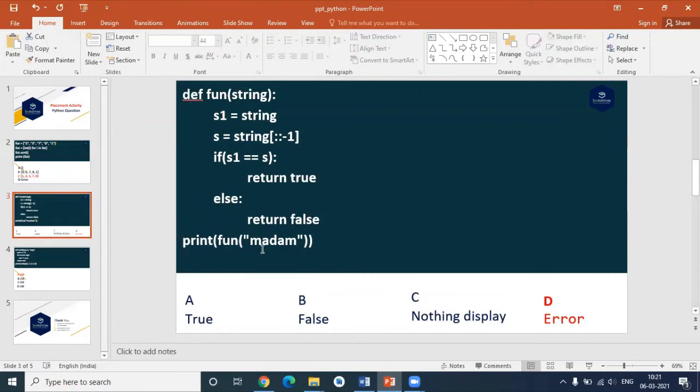I'm passing here 'madam'. Here I'm calling the function within a print function. So madam is passed to this function. Firstly, madam is stored to the S1 object. Then I'm reversing the same string and storing it back to S. The reverse of madam is madam only. So I'm comparing S1 and S, and both are the same string. Yes, it is the same string. Then it goes to return true, or else it goes to return false.